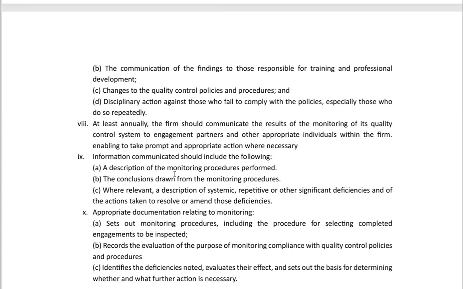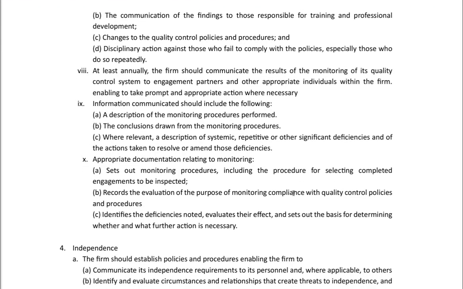At least annually, the firm should communicate the results of monitoring of the quality control system to engagement partners and other appropriate individuals within the firm, enabling them to take prompt and appropriate action when necessary. Information communicated should include the following: a description of the monitoring procedures performed, conclusions drawn from the monitoring procedures, and where relevant, a description of systemic, repetitive, or other significant deficiencies and of the actions taken to resolve and amend those deficiencies.